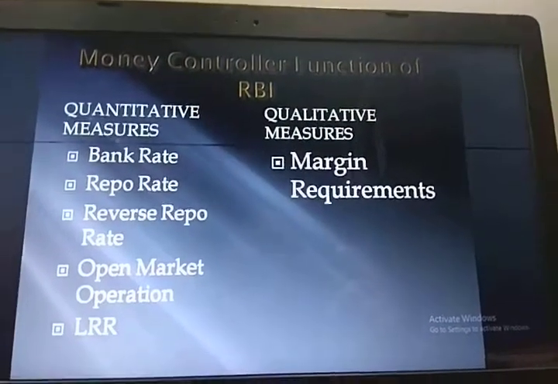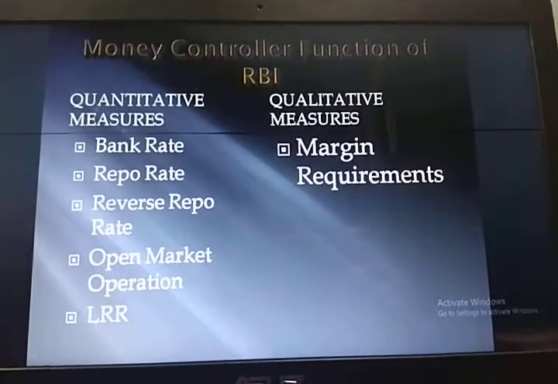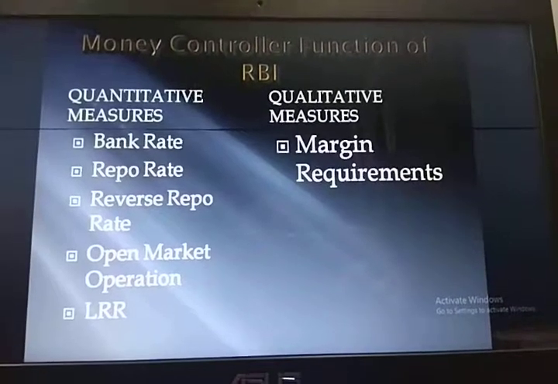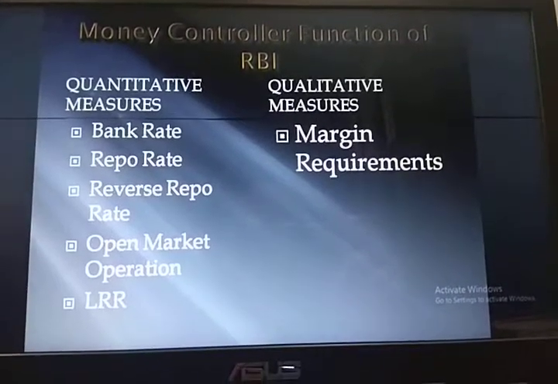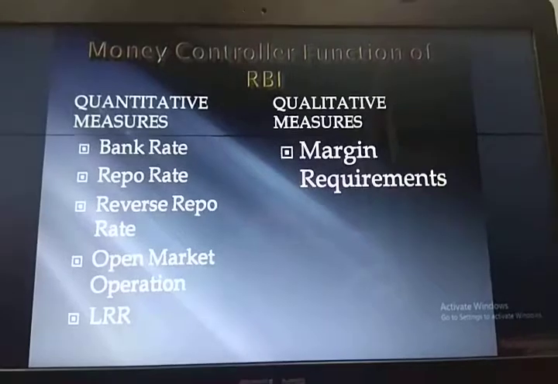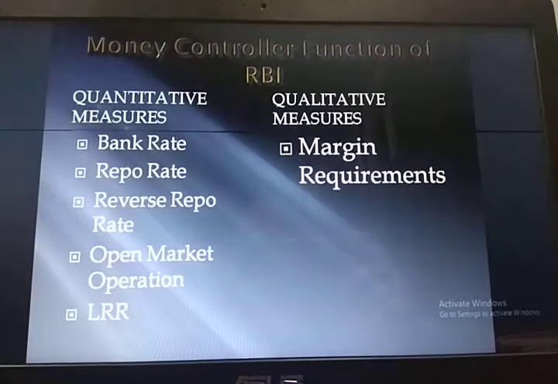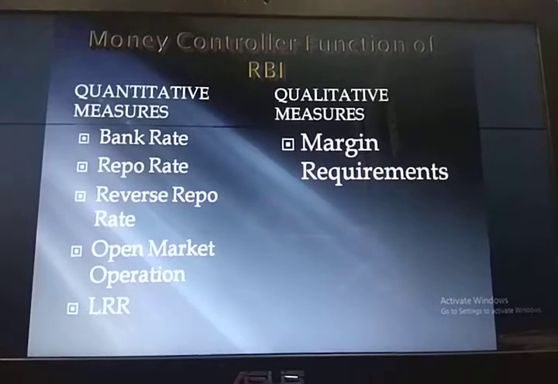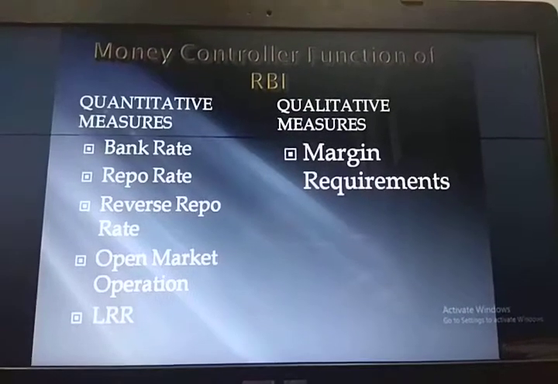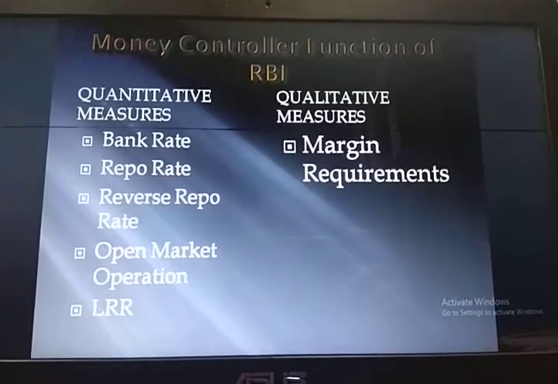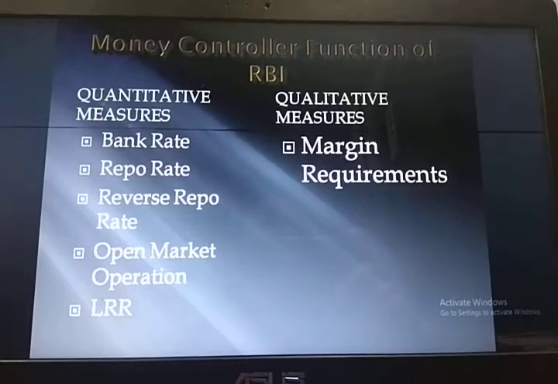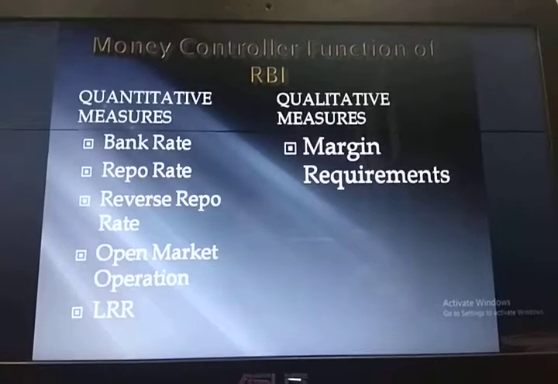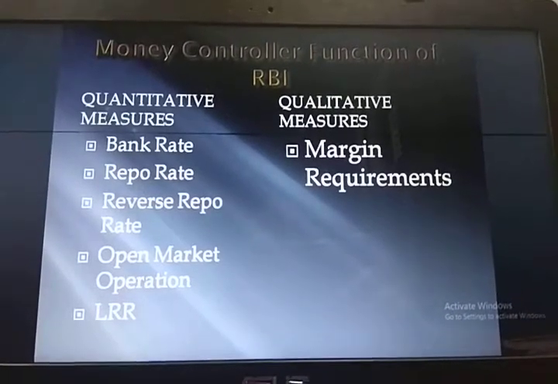So margin, to put it into words, is the difference between the amount of security and the loan advanced by the commercial bank. If the RBI increases the margin rate, like presently I've taken an example of margin being 30%, so if the RBI increases the margin to 40%, now I will be getting a loan of only 60 lakh.